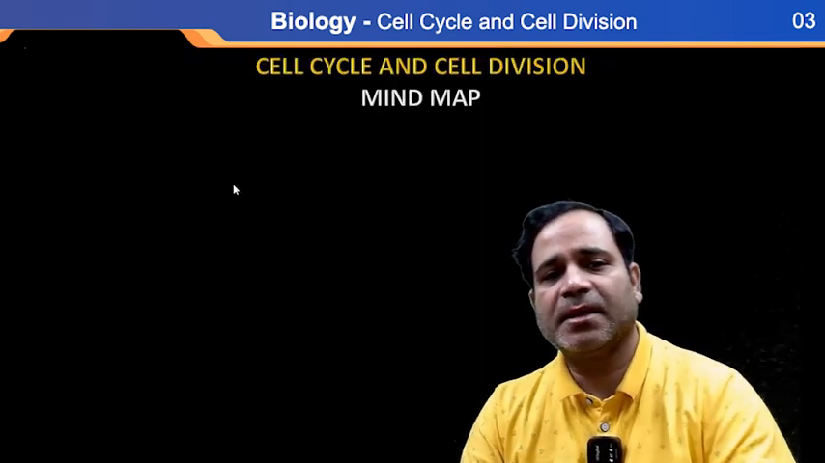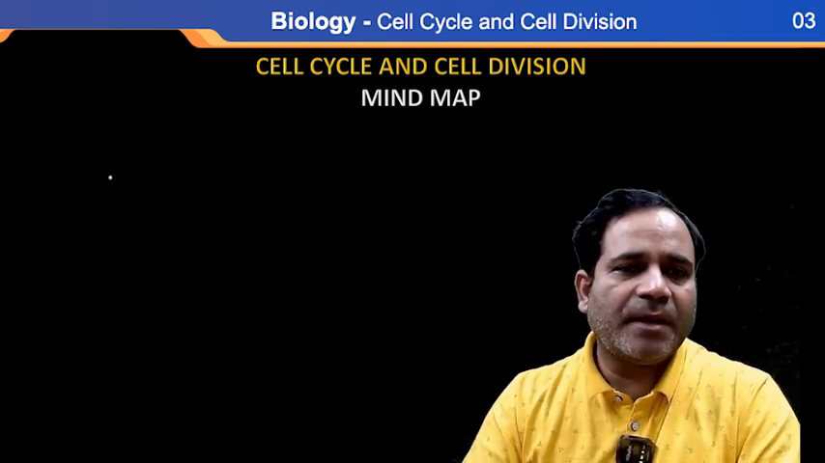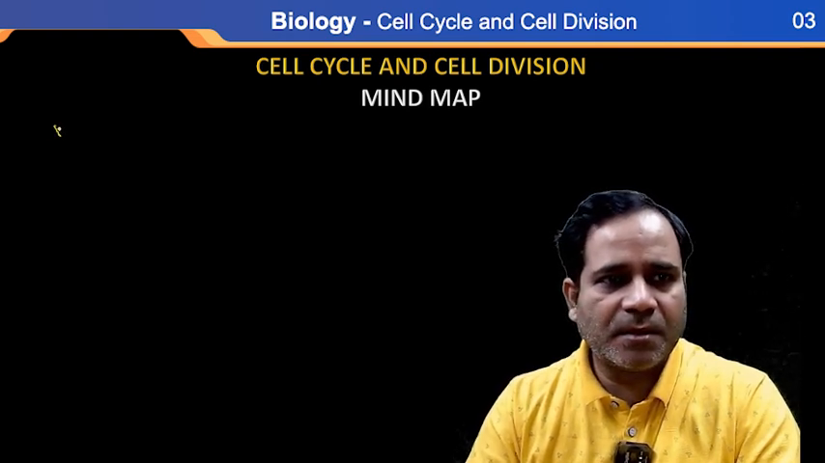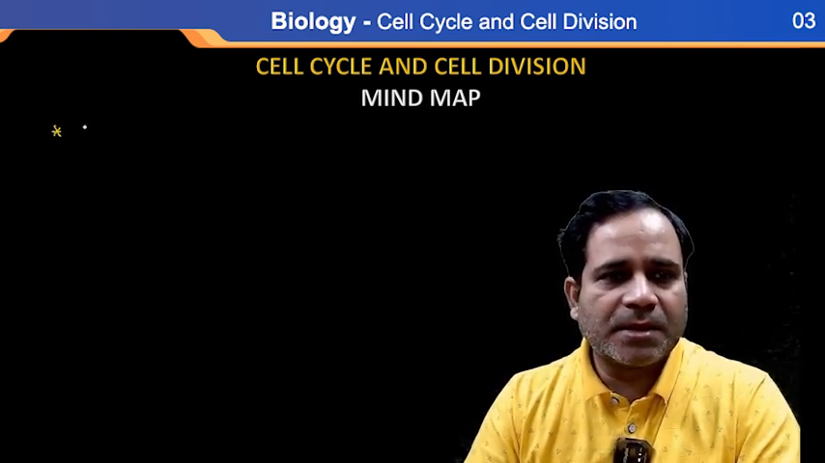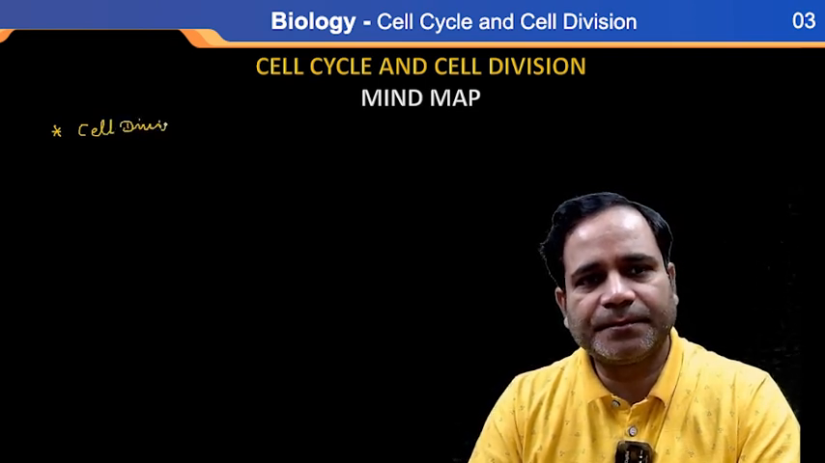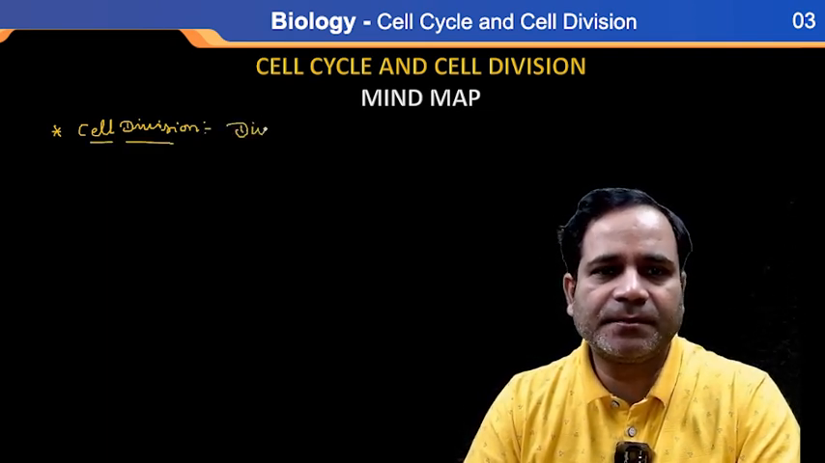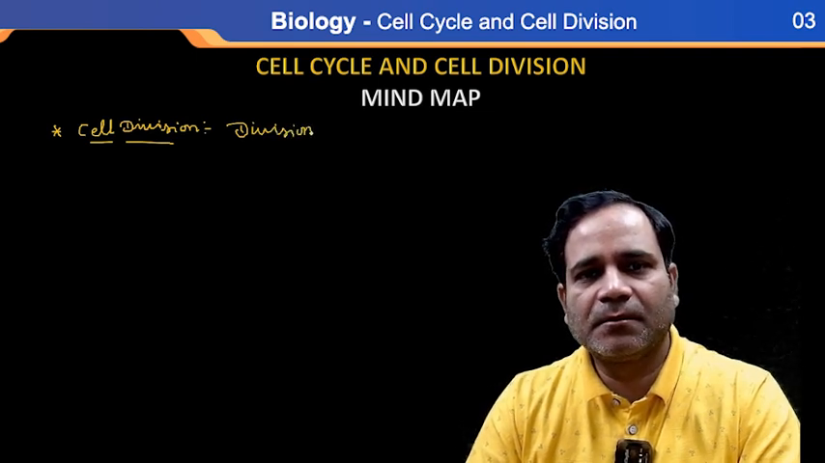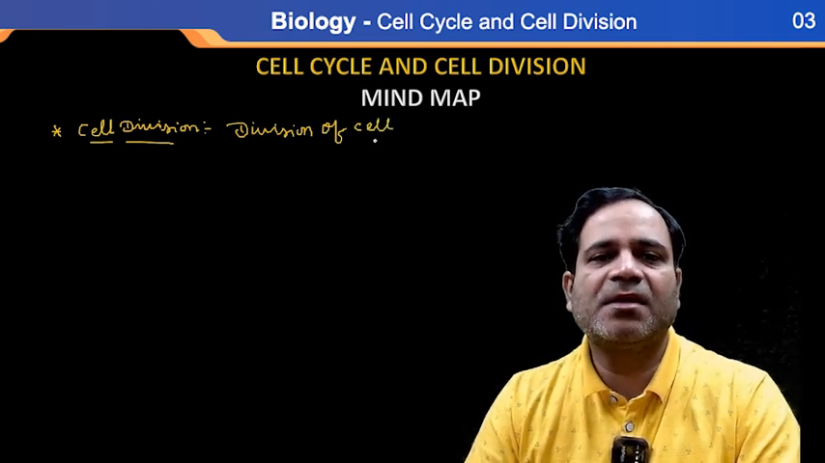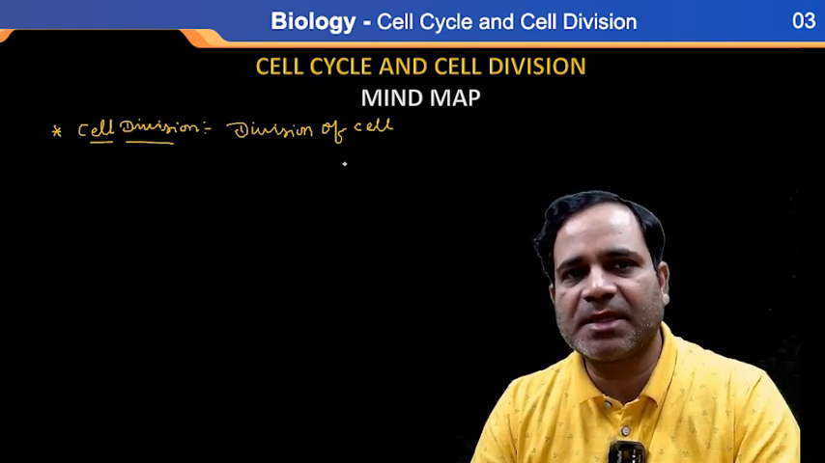Now see, I am going to write here: cell division. Cell division means division of cell. Division of a cell is called cell division. You know, my dear, why I am saying that division of a cell is called cell division?